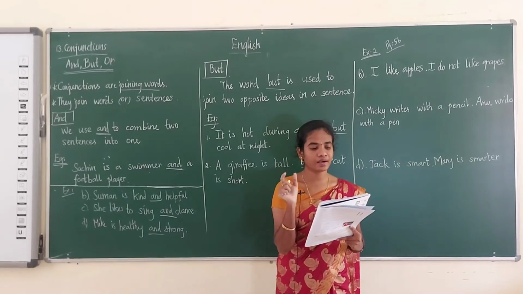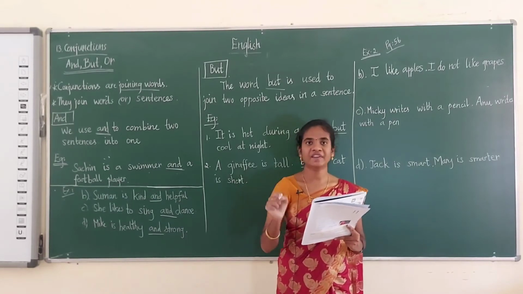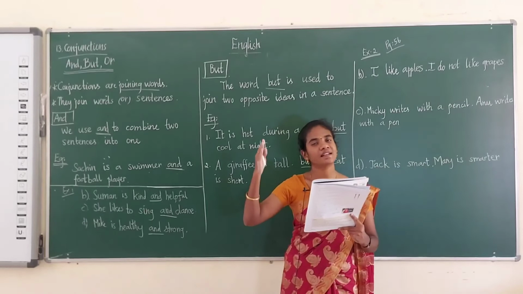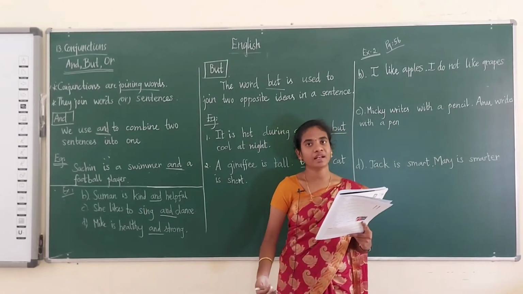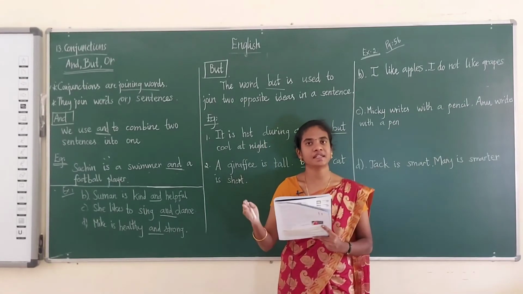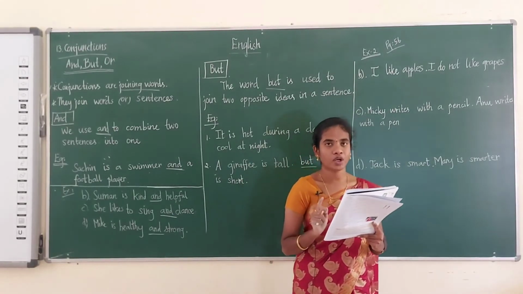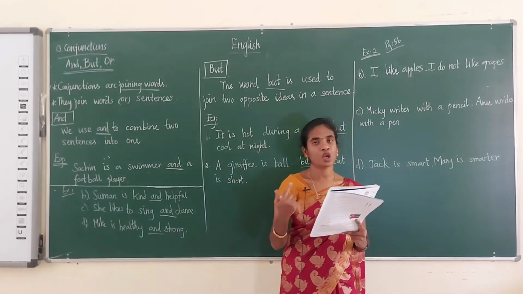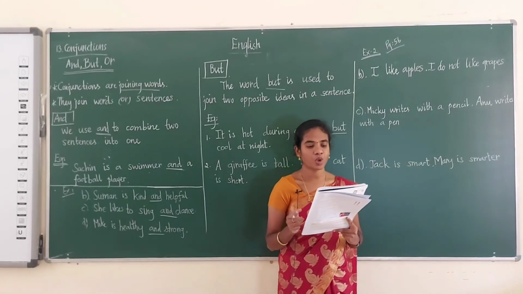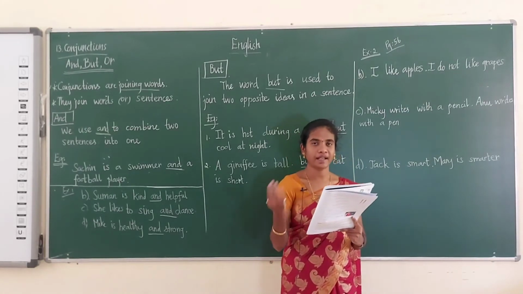In the word after pen they have given the dot. Dot means the sentence is complete, but while you are writing but you have to continue the sentence, so we are only putting a comma. I bought a pen but I lost it.